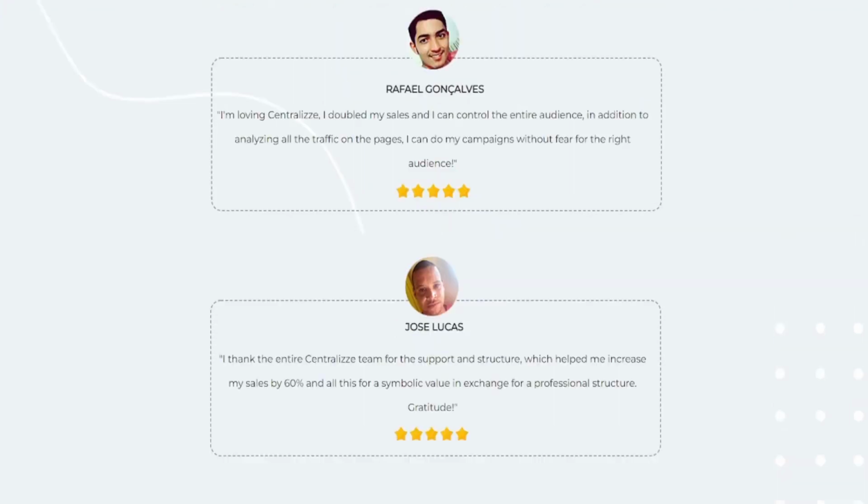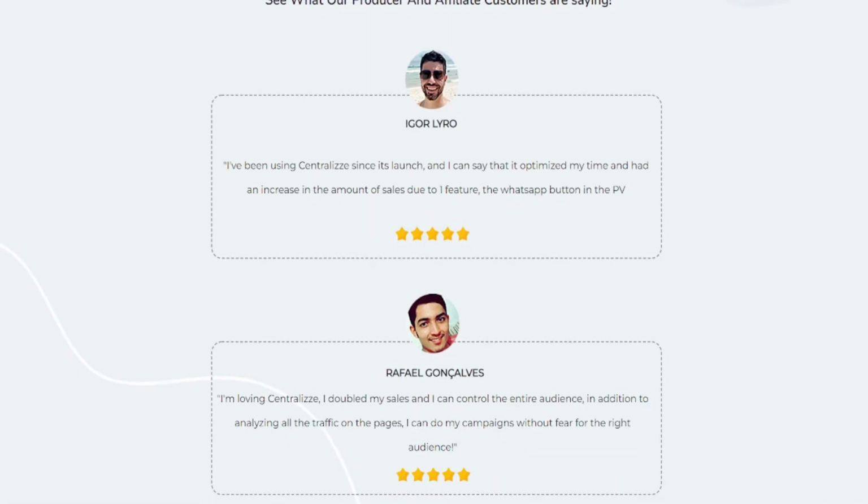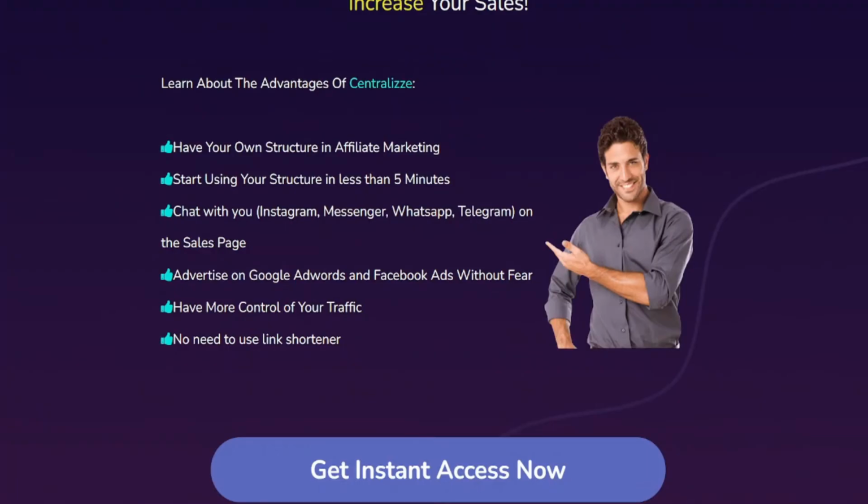So these are the reviews of Centralize. Here he mentioned he had increased the amount of sales due to one feature, which is the WhatsApp button on the page. So these are the advantages for those using Centralize.